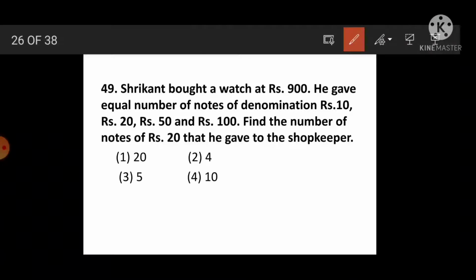See, he gave an equal number of notes. How many notes of rupees 10 did he give? The same number he gave for rupees 20, rupees 50, rupees 100. Means we can make the equation 10x plus 20x. What is the meaning of x? Number of notes. 50x plus 100x is equal to the total amount he paid, rupees 900.